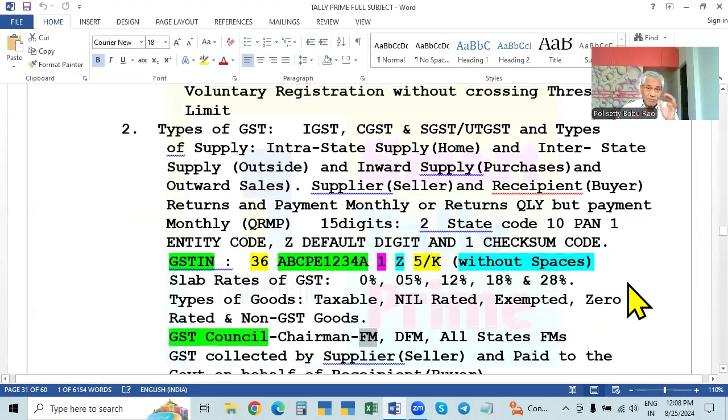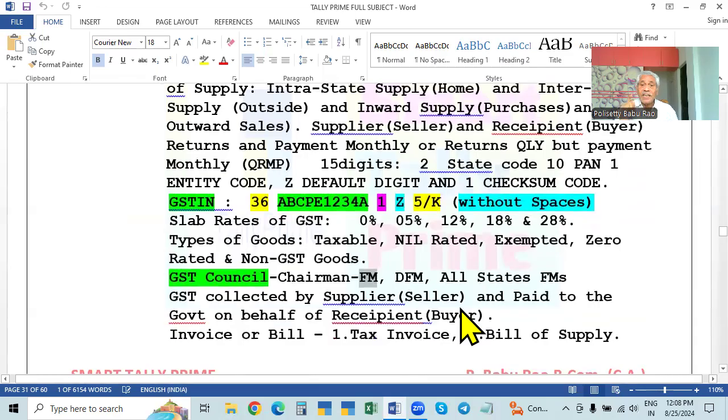Okay, so this tax is implemented in this way: one person will collect the tax and pay to the government. Who will collect? Only the seller will collect the tax on the goods or services from the buyer. The buyer will pay. And the seller, collecting from the buyer, will pay to the government in the name of the buyer.